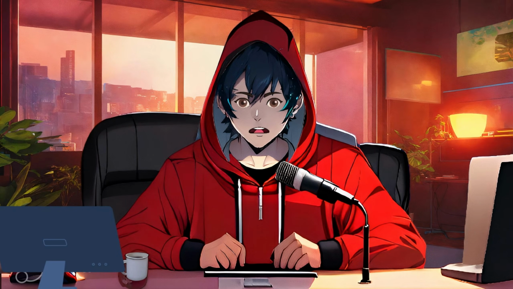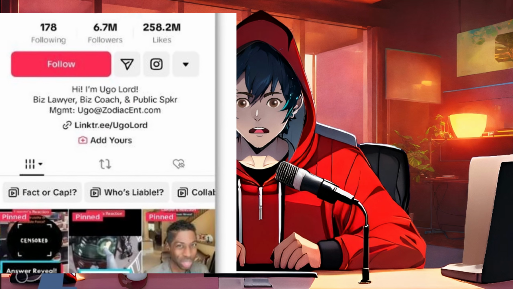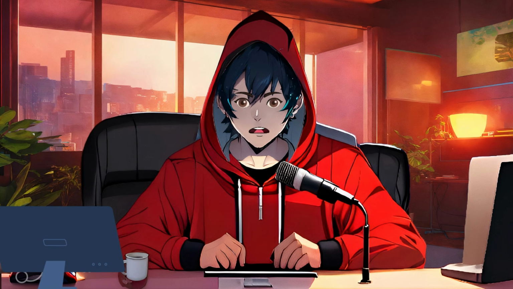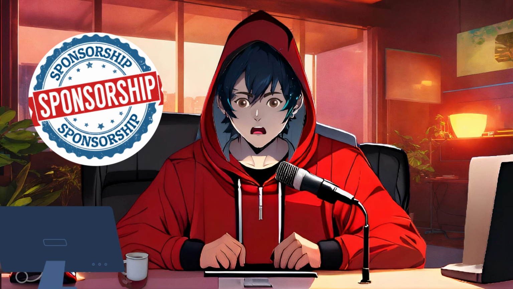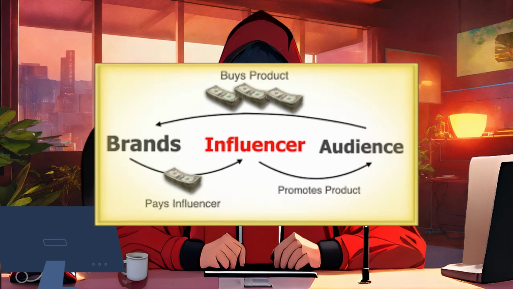Now, let's talk about the secret method we discussed earlier. Once your TikTok account starts gaining reach, you can add affiliate links to your bio. You can also mention these links in your videos and encourage your audience to buy the products. This way, you'll earn a commission. The second method is sponsorship. Once your account reaches a large audience, brands will start contacting you to promote their products. They will pay you a good amount for doing that.